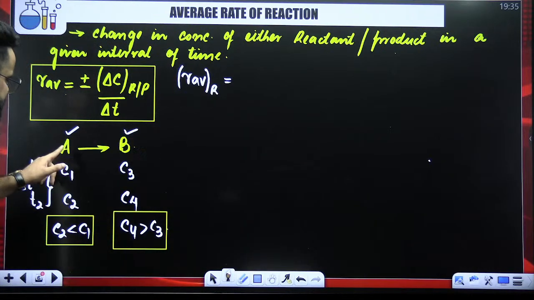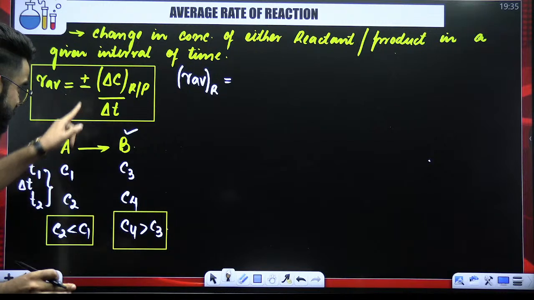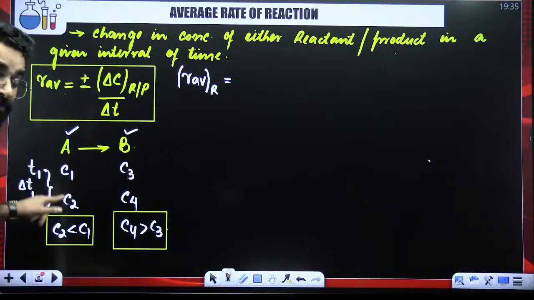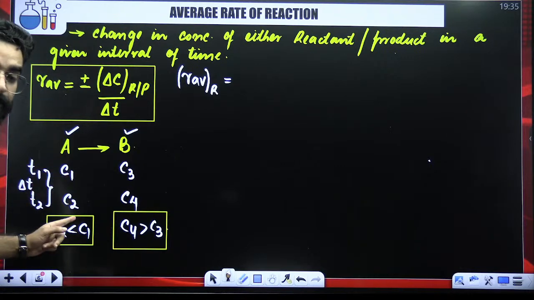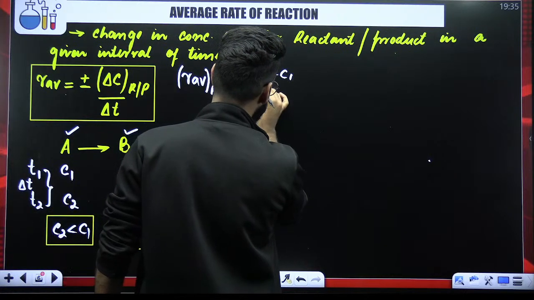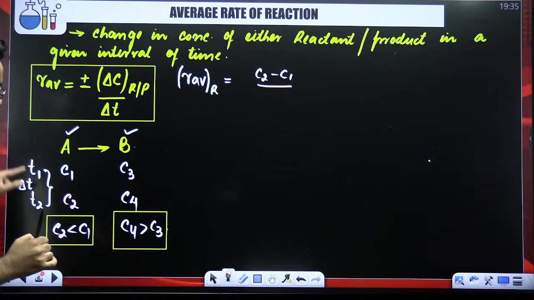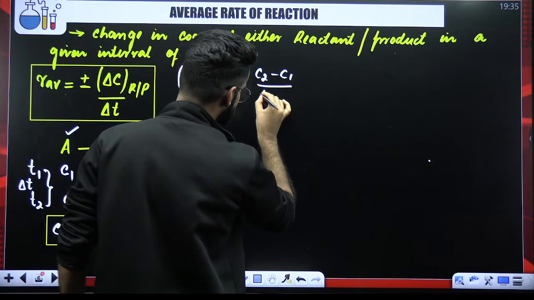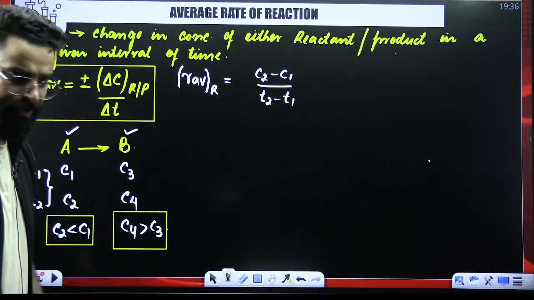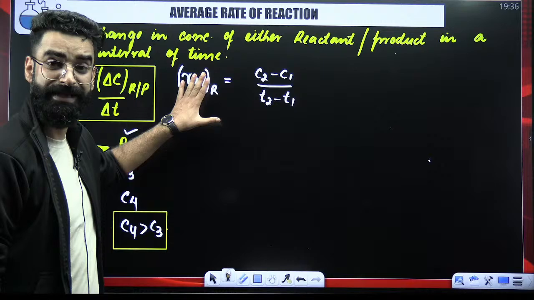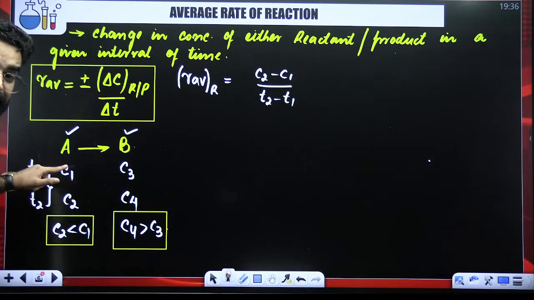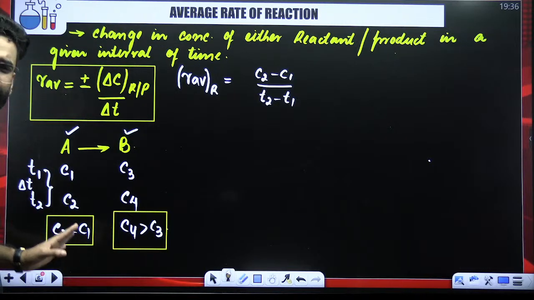Average rate of reaction with respect to reactant will be equal to the change in the concentration of reactant. How much is the concentration of reactant changing from C1 to C2? So what will be the change in the concentration of reactant? It will be C2 minus C1 divided by the time interval, which is delta T, which is nothing but T2 minus T1. So the average rate of reaction with respect to reactant is the final concentration of reactant minus initial, divided by the time interval, which is just T2 minus T1.